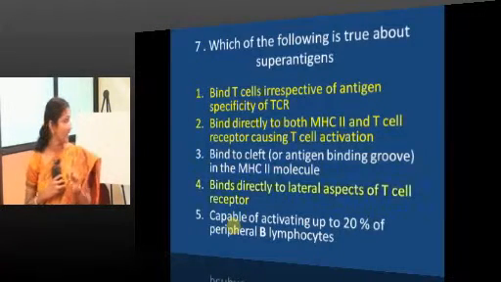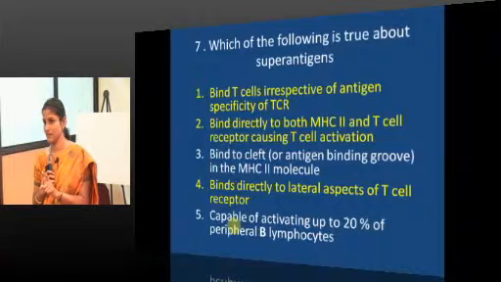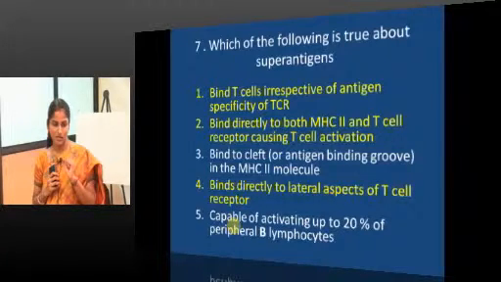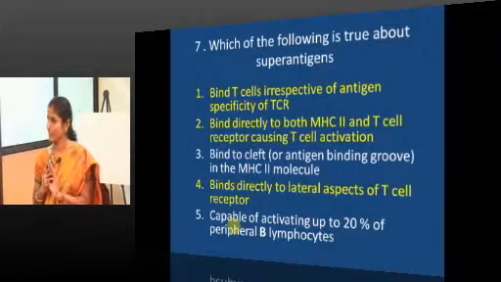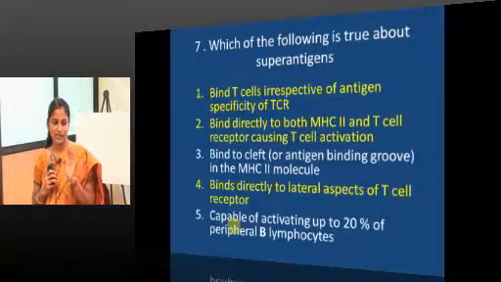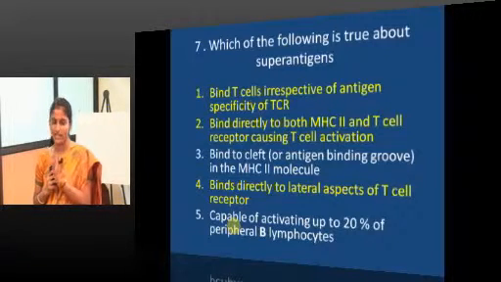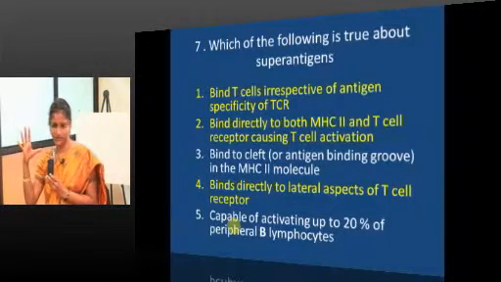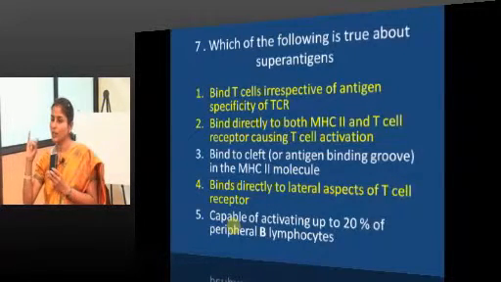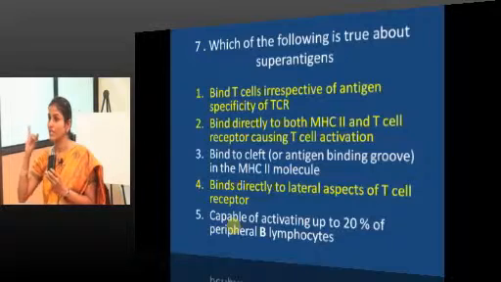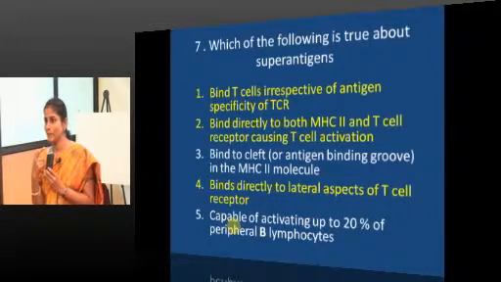Options 1, 2 and 4 are true statements. Options 3 and 5 are wrong, in the sense that they bind T cells irrespective of antigen. They do not have any antigen specificity, they do not have any epitope specificity, and they directly bind to both MHC and T cell receptor on the lateral aspect. So, they do not bind to the cleft and they are capable of activating up to 20% of peripheral T lymphocytes, but not B lymphocytes.